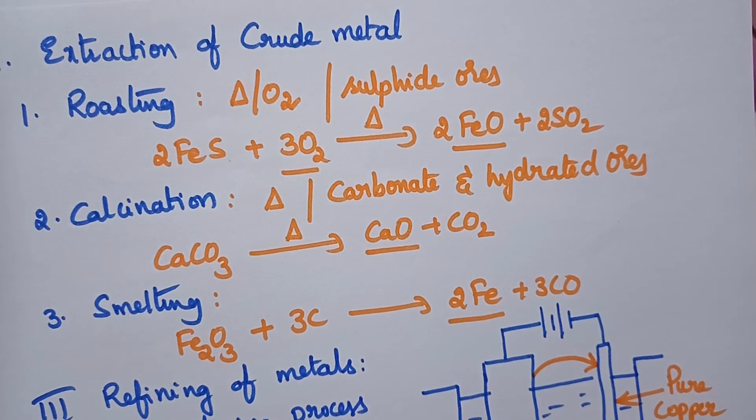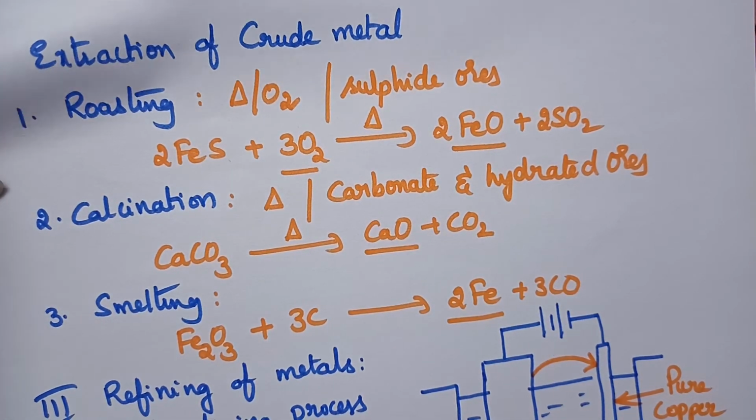So the metallurgical process involves three major steps. The first step is the concentration of the ore. The second step is the extraction of the crude metal. The third step is refining of metals. Let us discuss in brief about the alloys.